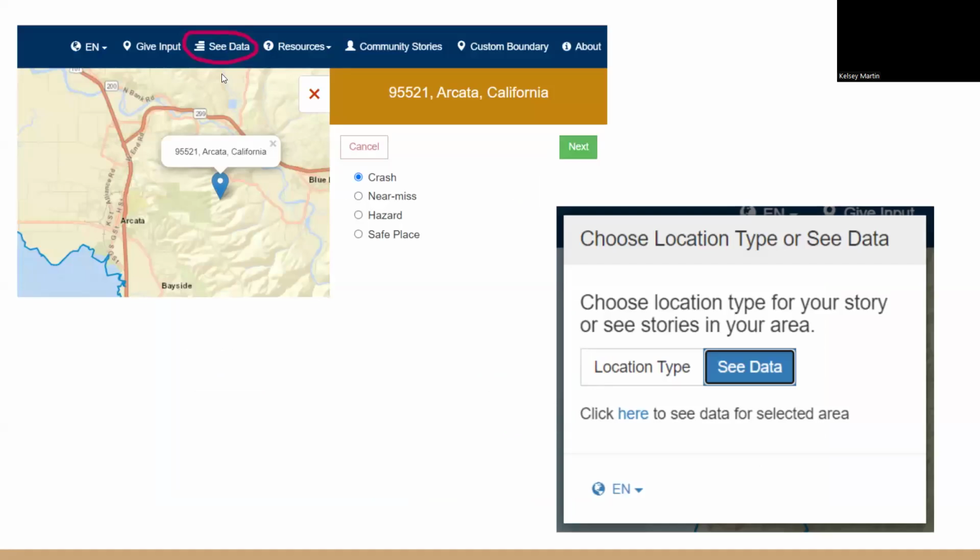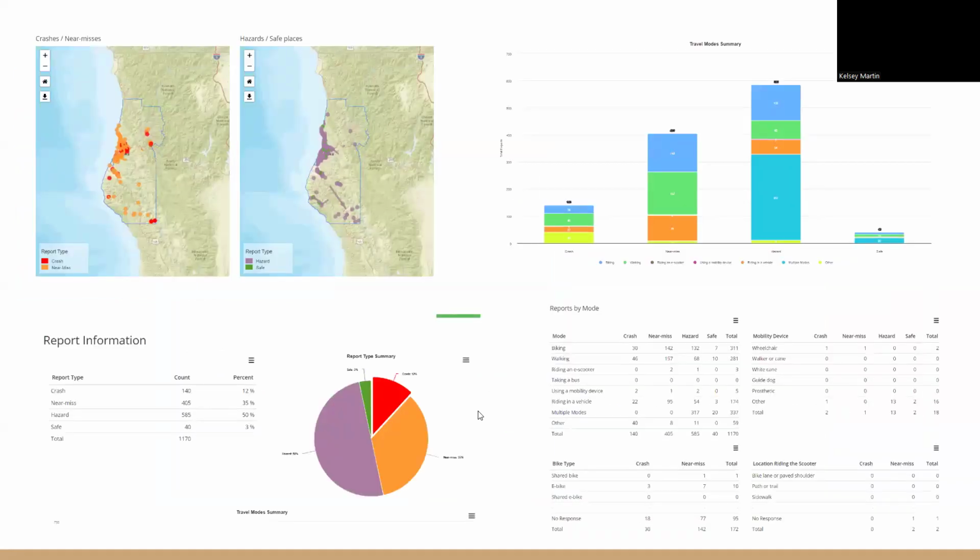And you can either press see data here or see data there, and then click here for the data in the selected area. And something along the lines of this pop-up. You will see graphs, tables, charts, maps with all of the reports on them. These are all the crash and near miss ones in Humboldt County. These are all the hazard and unsafe ones, and you can zoom in and out on these and click on reports.